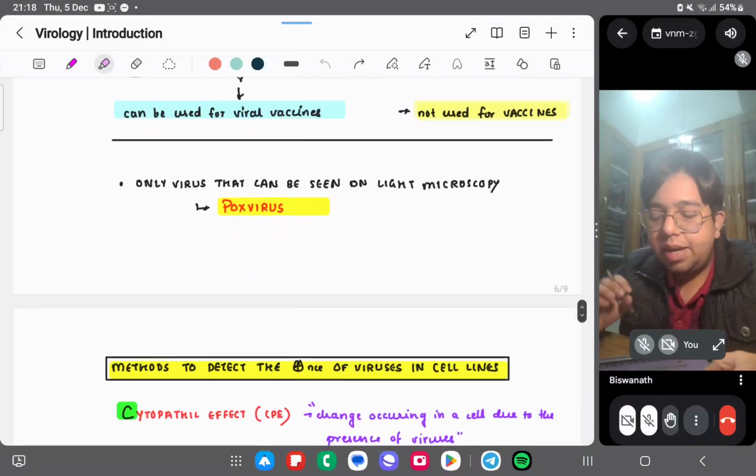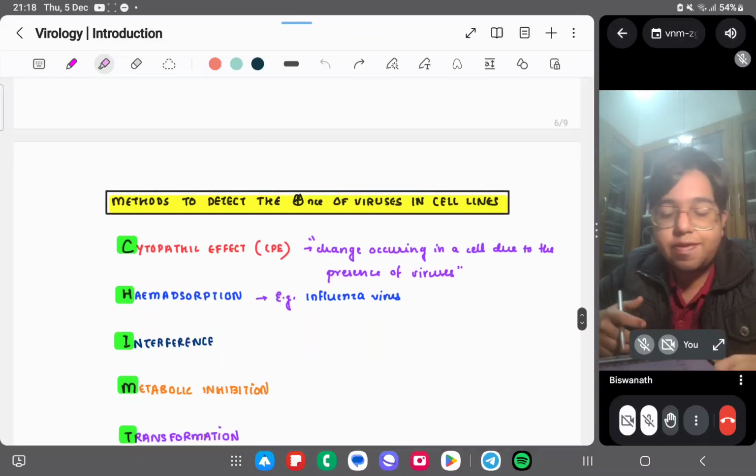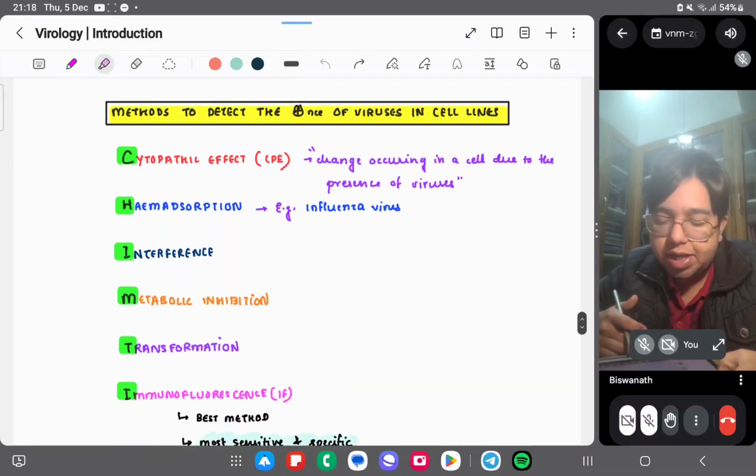The only virus that can be seen on light microscopy is pox virus, because it is very large. It is the largest virus. And the smallest is Papova virus, right?